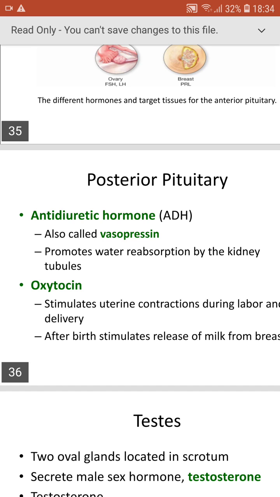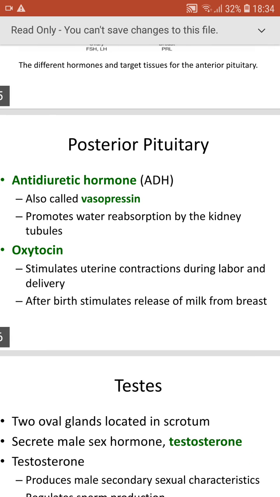And oxytocin, which stimulates the uterus and promotes uterine contractions during labor and delivery. So we also call it the labor hormone, oxytocin. After birth, it stimulates the release of milk from the breast.